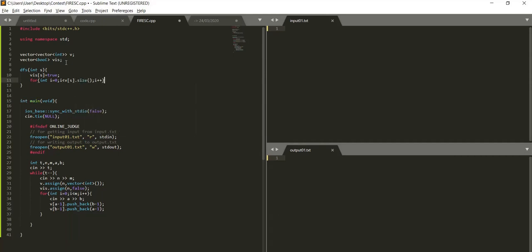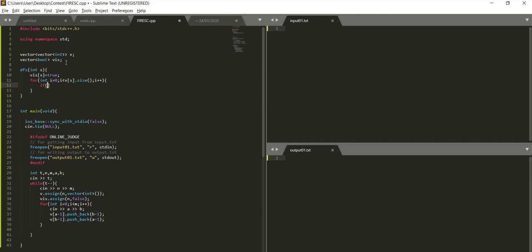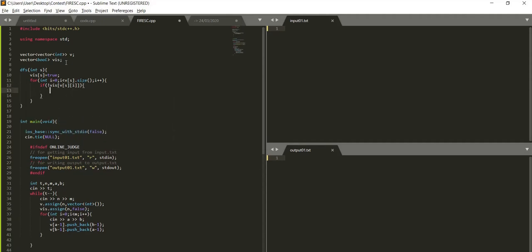Now if the node is not visited, the node would be v of s of i. Then we'll call DFS from that particular node this way. So this is how our DFS would work.